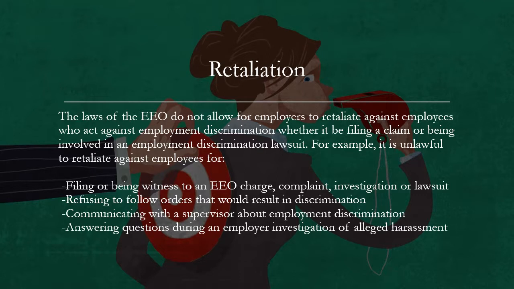Retaliation. The laws of the EEO do not allow for employers to retaliate against employees who act against employment discrimination, whether it be filing a claim or being involved in an employment discrimination lawsuit. For example, it is unlawful to retaliate against employees for the following: filing or being witness to an EEO charge, complaint, investigation, or lawsuit, refusing to follow orders that would result in discrimination, communicating with a supervisor about employment discrimination, or answering questions during an employer investigation of alleged harassment.